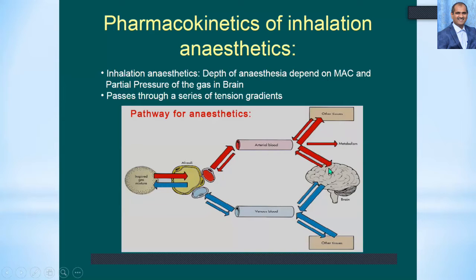Then the anesthetic enters the brain, and it also enters the venous blood, and from the other tissues it is returned once again to the heart, and from the heart to the lungs. Sometimes the excretion also takes place through the lungs.